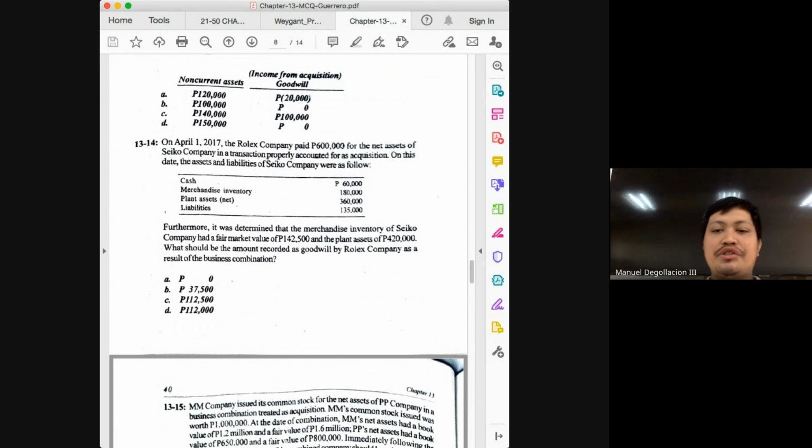Class, what do I have to change in the problem so that the answer would be letter D? One thing I can change is to change 142,500 to 142,000.